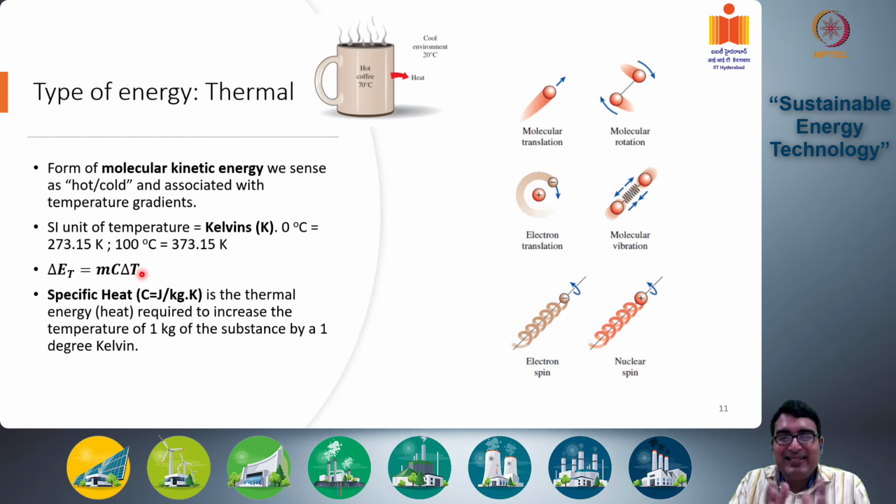And specific heat C, whose units are joules per kg per kelvin, is the thermal energy required to increase the temperature of 1 kg of a substance by 1 kelvin. So when delta T is 1 and M is 1, delta E is equal to C. That is the definition of C.